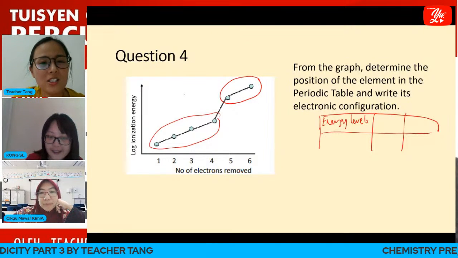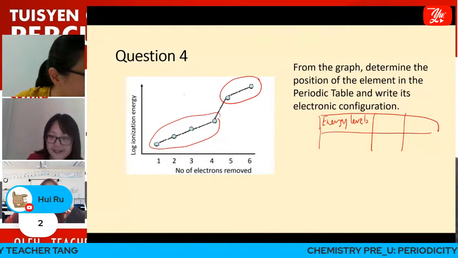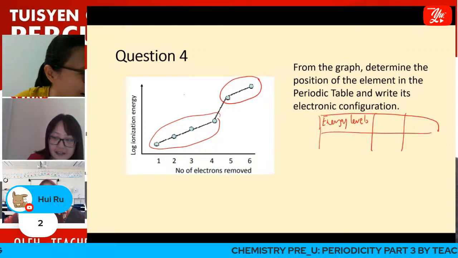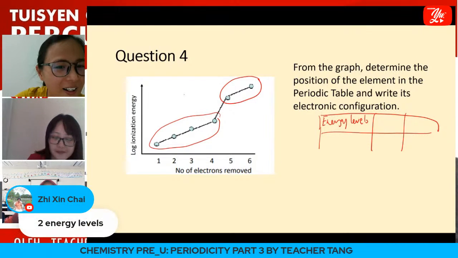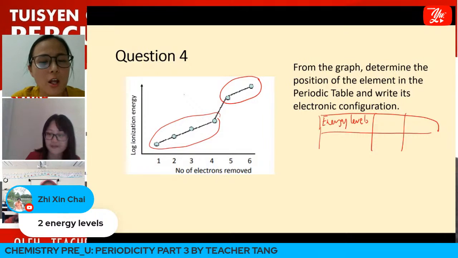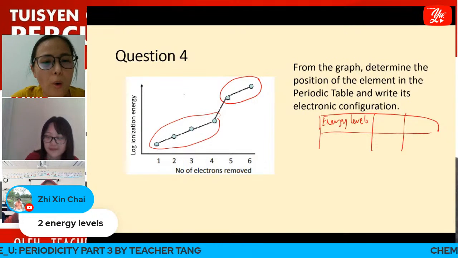So there are two energy levels. Huiru and Jizin answered 2. Okay, very good.